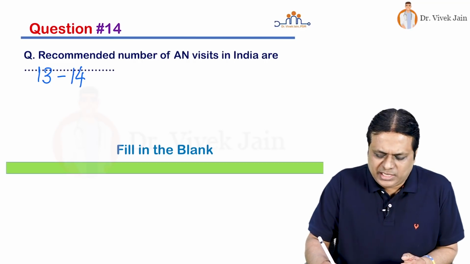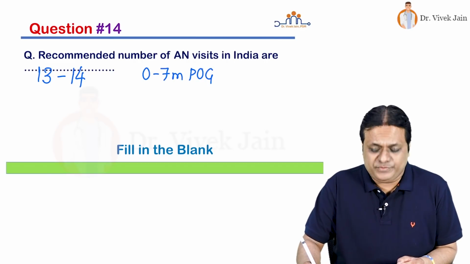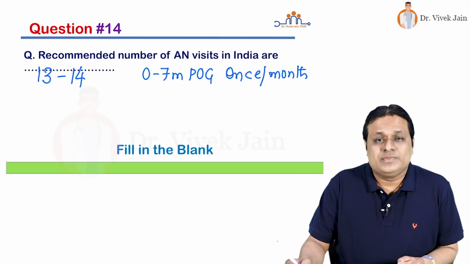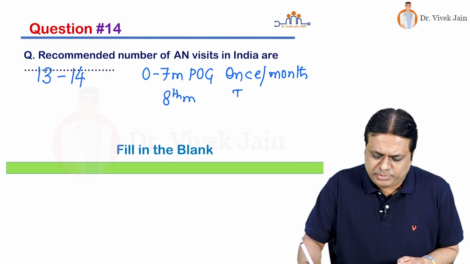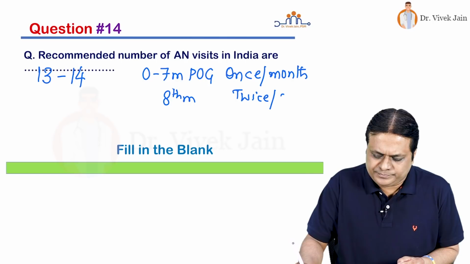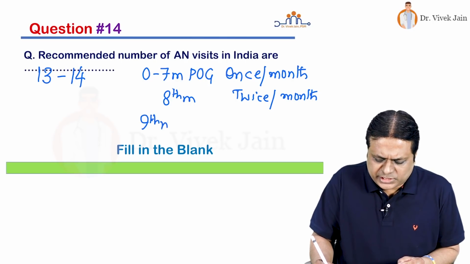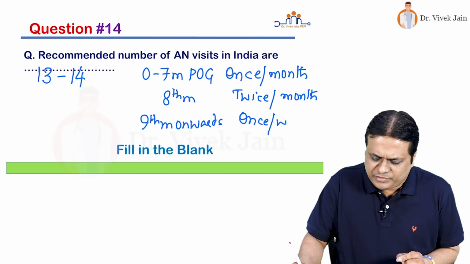In first 7-month period of gestation, this visit should be taken once every month. In 8th month period of gestation, it should be twice a month. And 9-month onwards till delivery occurs, it is recommended to increase the frequency to once every week.